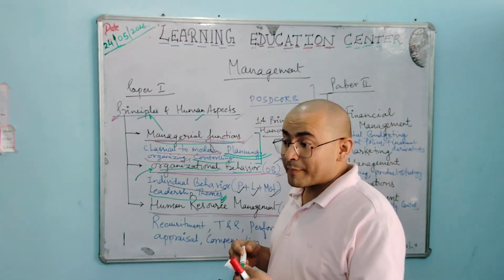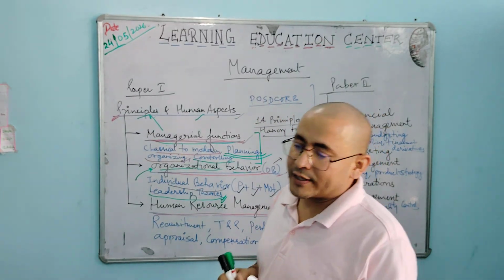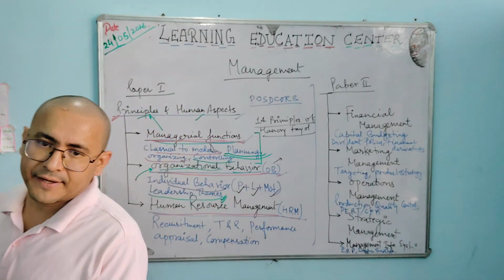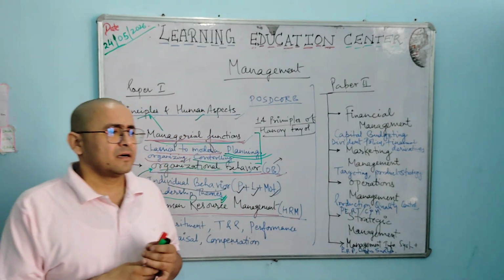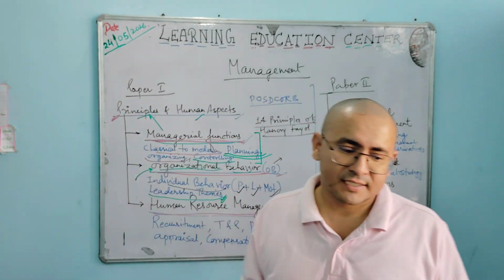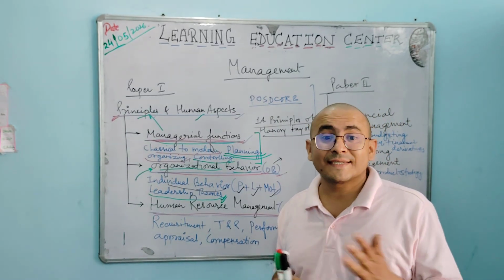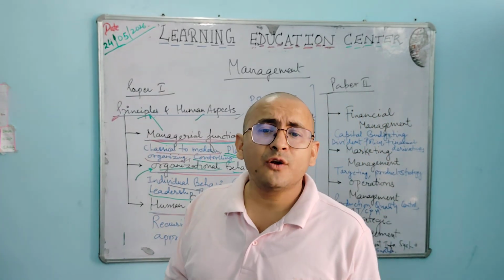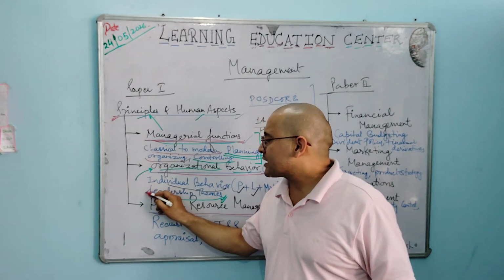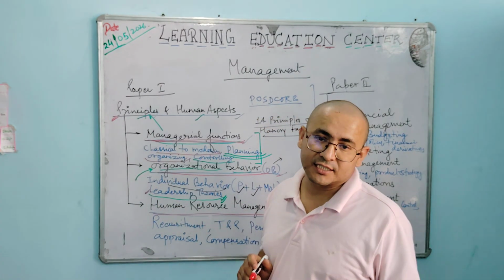For example, what is Maslow's hierarchy of needs? What is Abraham Maslow's hierarchy of needs? What are physiological needs? What are social needs? What are psychological needs? What is self-esteem? One must definitely know this. That all comes under the leadership theory.